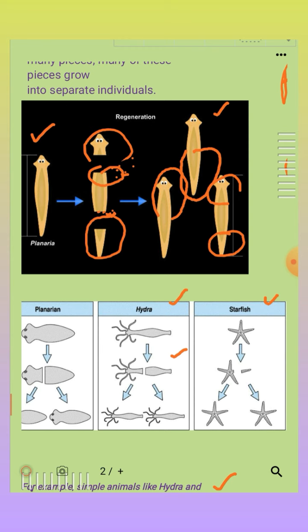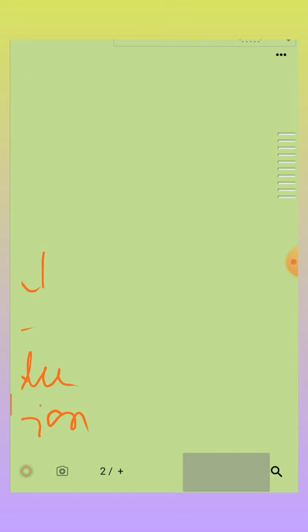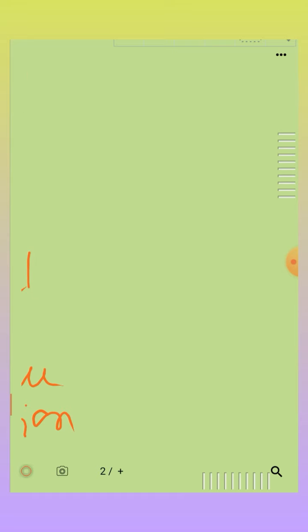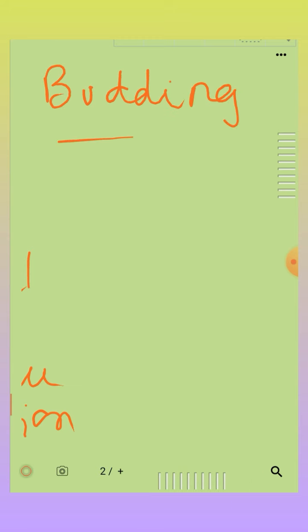Clear? Then what is the actual mode of reproduction in these organisms? Even in the case of planaria, starfish and hydra, the actual mode of reproduction is nothing but budding. Clear? Budding, because we have seen budding in hydra, right?